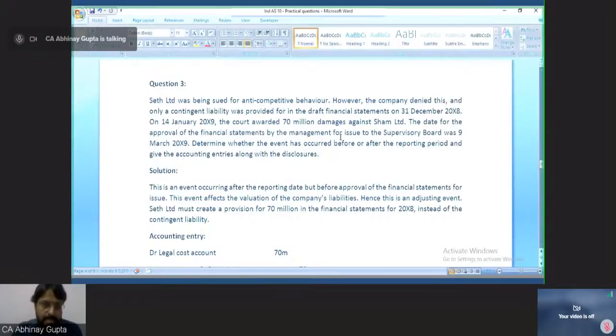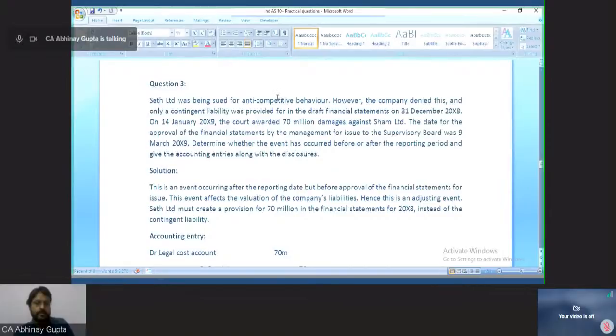State Limited was being sued for anti-competitive behavior. However, the company denied this, and only a contingent liability was provided for in the draft financial statements on 31st December 2008.